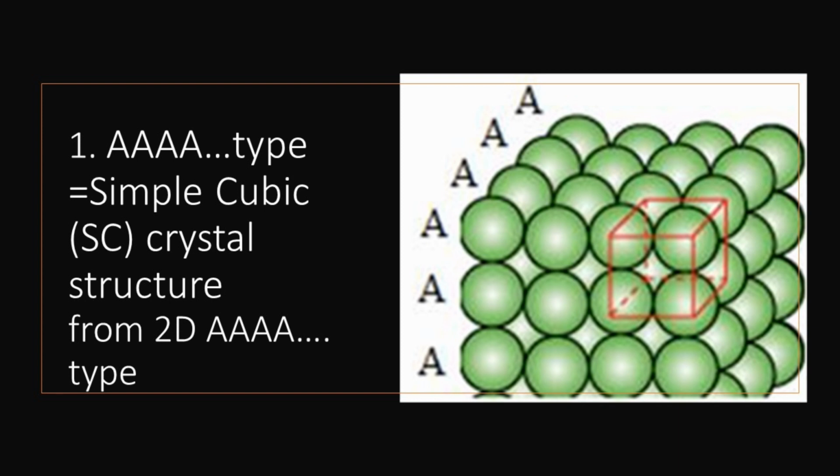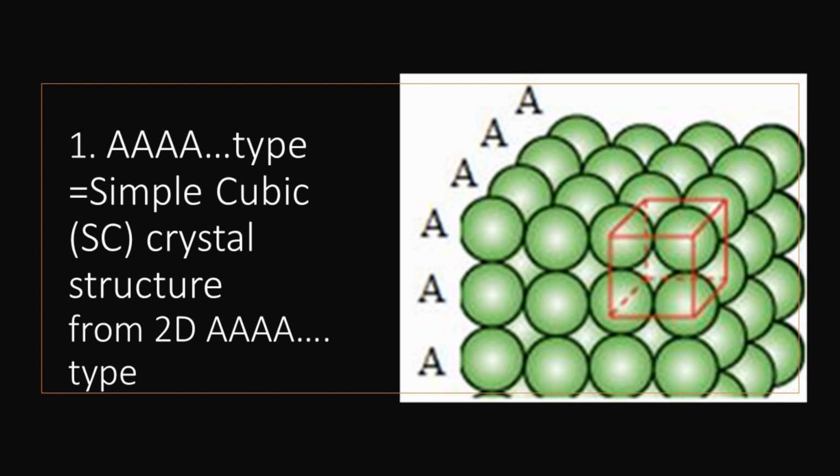Due to such type of arrangement, spheres of all the layers are perfectly aligned horizontally as well as vertically, as shown in figure. If the layer is named as A layer, all the layers are same or identical, that is alike in nature. Hence, this arrangement is of the AAA type. Such stacking of square close packed layers generates a 3-dimensional simple cubic structure, that is SC or primitive unit cell.